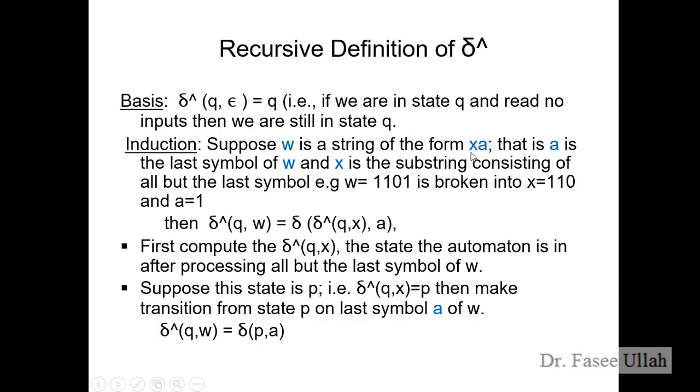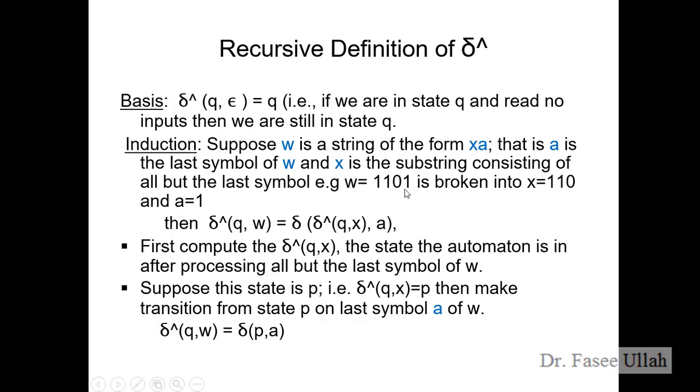Further they explain what X is and what A is. A is the last symbol of W, and X is the substring consisting of all but the last symbol. So X is the starting and intermediate symbols and A is the last symbol, which together equal W.